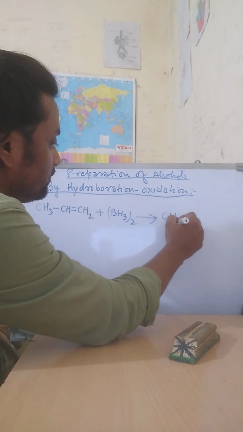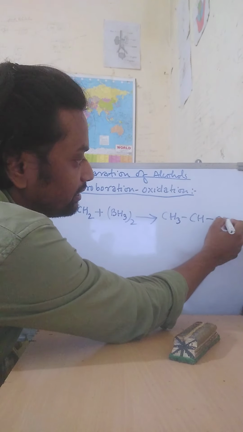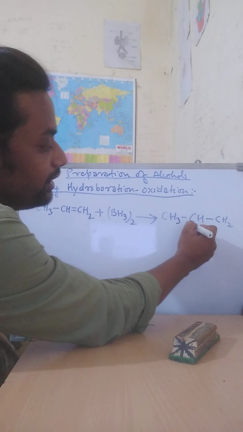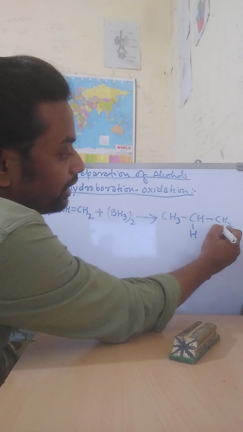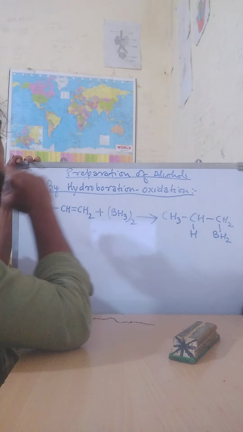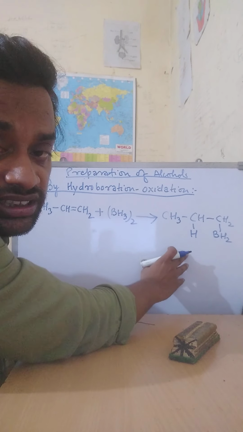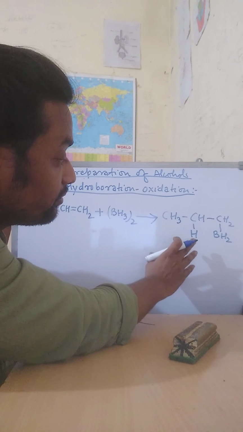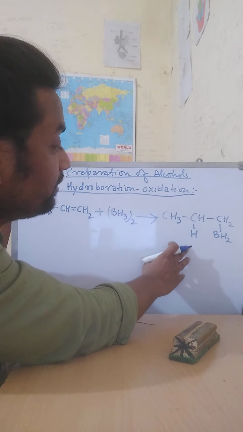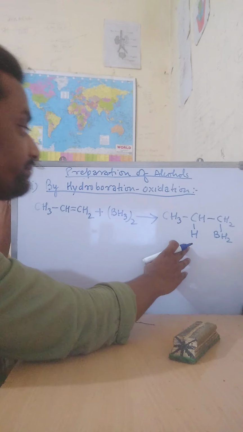CH3CH2CH2, the bond is broken, so here an H will be added, the other BH2 will be added here. So this is propyl borane.